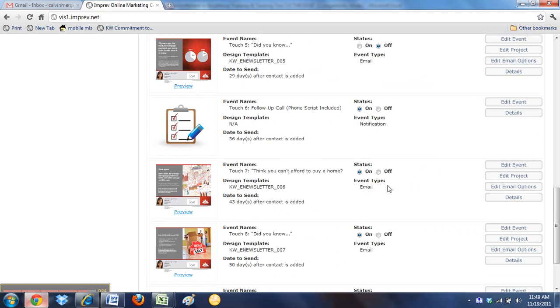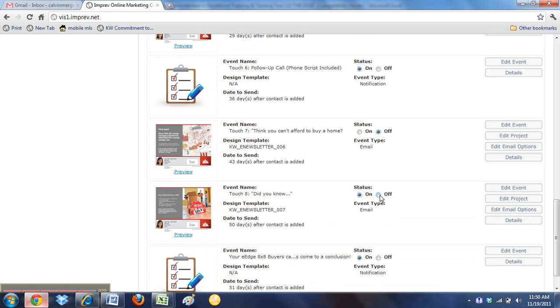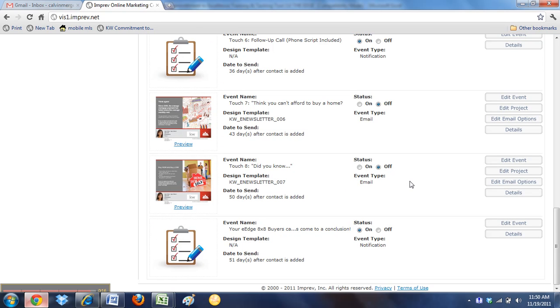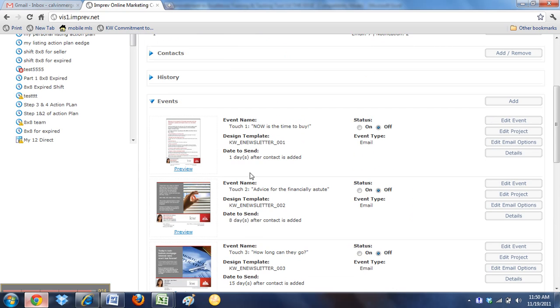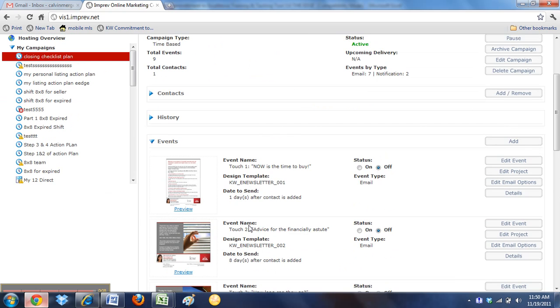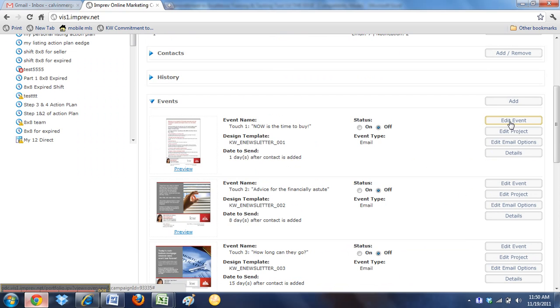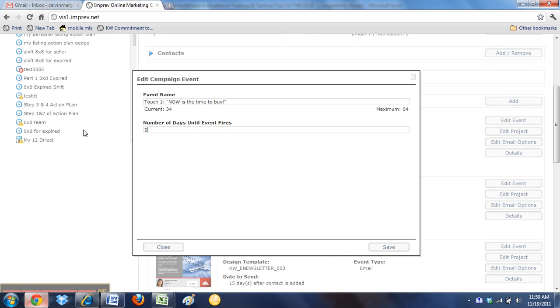Then I want to do another thing with this as well. I want to keep the notifications, because the notifications are where I can actually go in and put what event it is. So all those emails are turned off, but the next thing I want to do is, since they're in my way here with days, I'm going to change the days that these things are due to way out, so they go to the bottom of the list and they're out of my way. So if I edit the event, I'm just going to go to 2,000 days out.